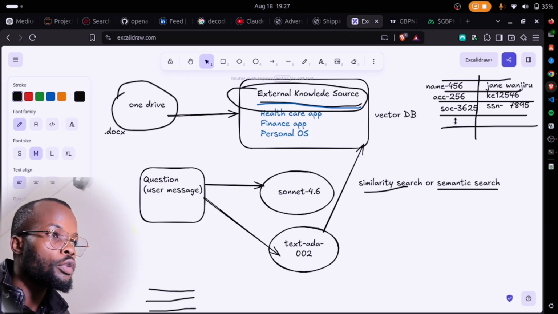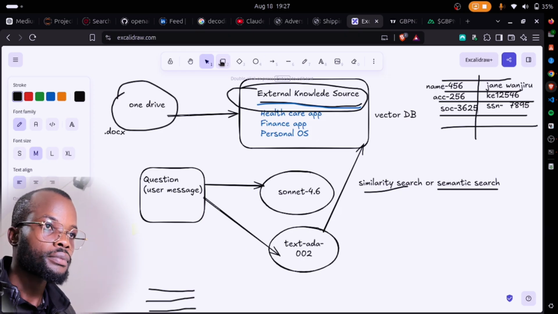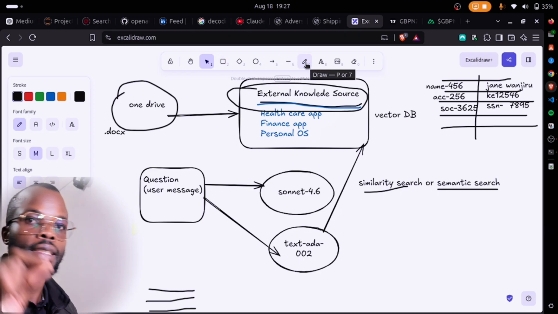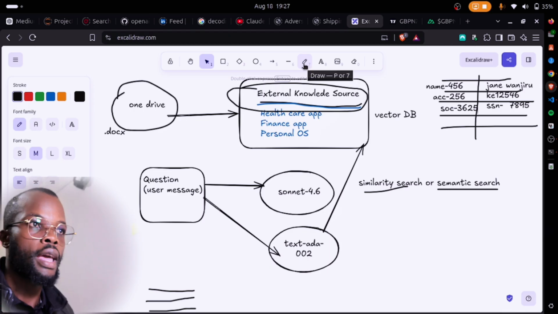So if I have Gen10 sent 3000, we'll have something like Janet Wanjiku. Let's call it Janet Wanjiku or Janet Momanyi.